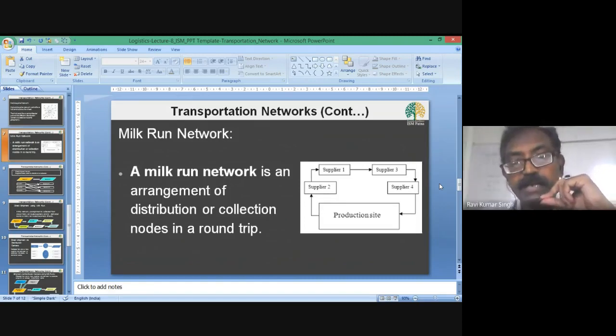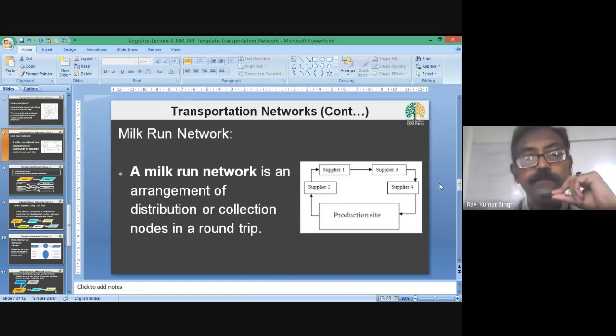So milk run network is an arrangement of distribution or collection points in a circular trip or a round trip. So in this, there is no wastage of time, wastage of resources. So we do our transportation work very efficiently.